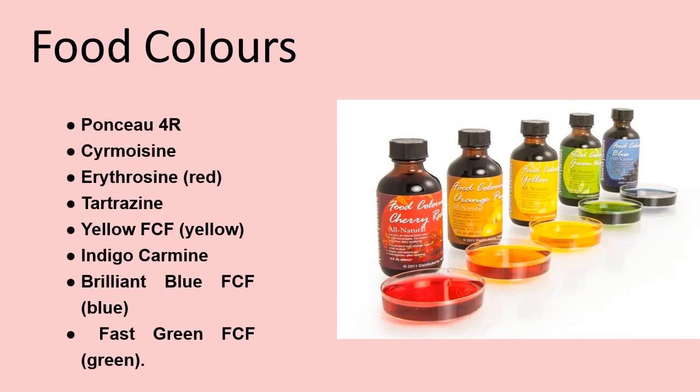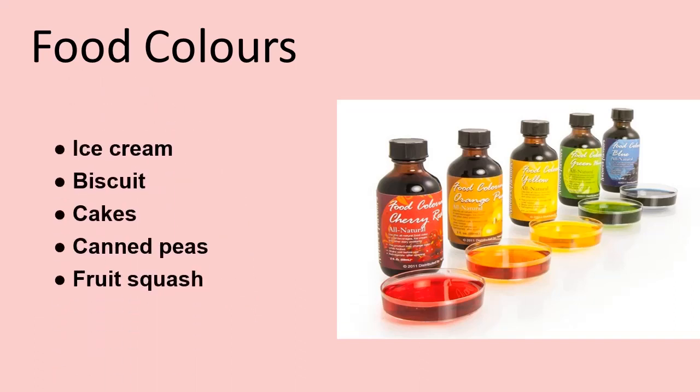Synthetic food colors permitted for use in India include Ponceau 4R, carmoisine, erythrosine red, tartrazine, yellow FCF, indigo carmine, brilliant blue FCF, fast green FCF. Synthetic food colors are permitted only in certain foods such as ice cream, biscuits, cakes, canned peas, fruit squash.